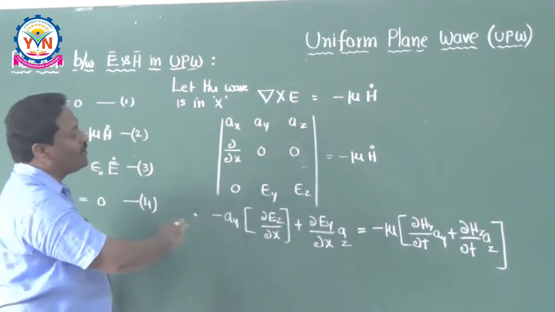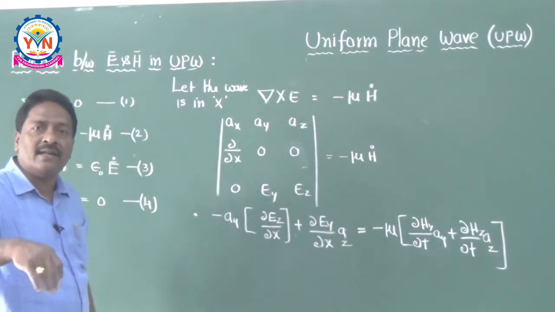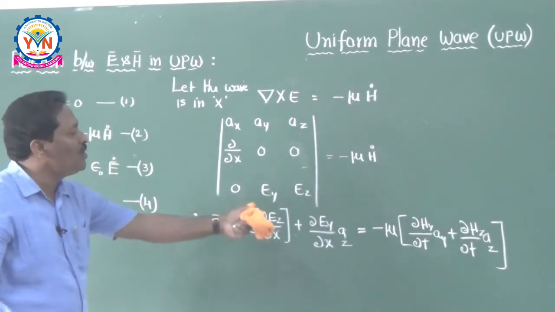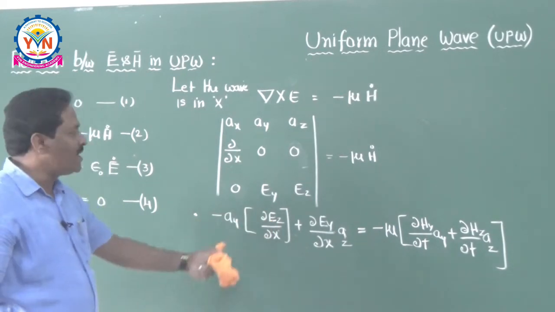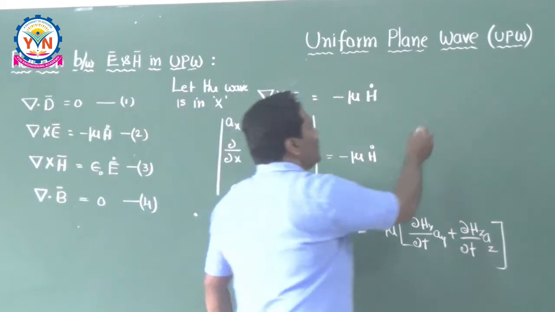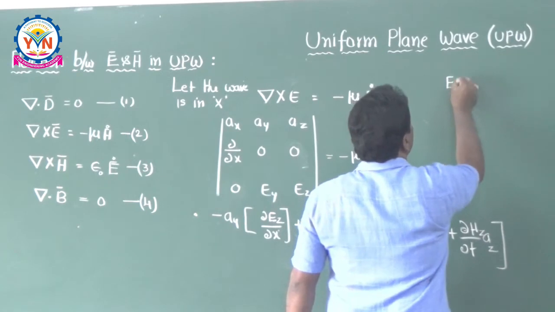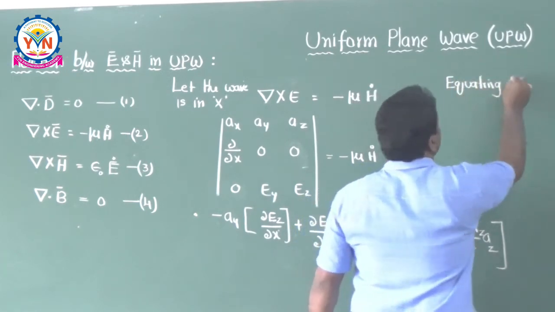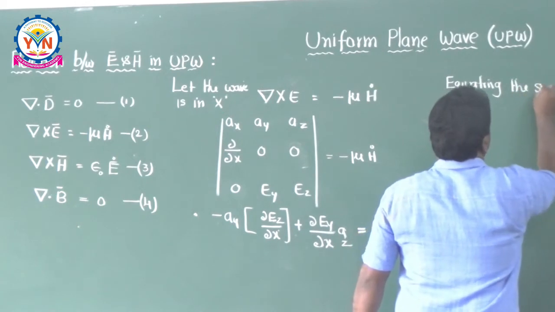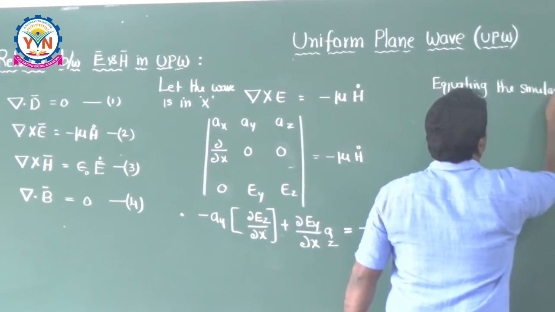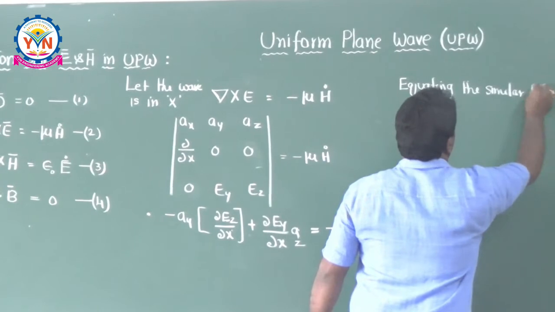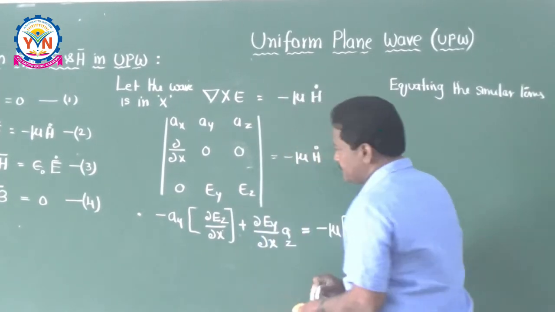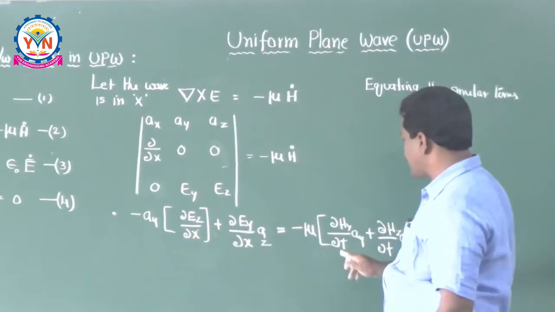Now equate the similar terms. Equating the similar terms, you are going to get two equations here. One is the Ay component, and this is also the Ay component.